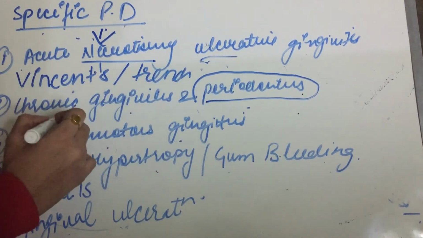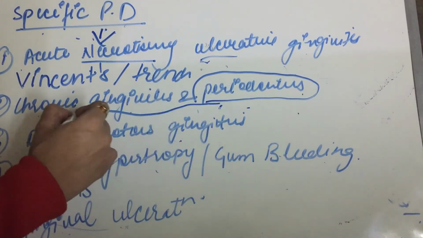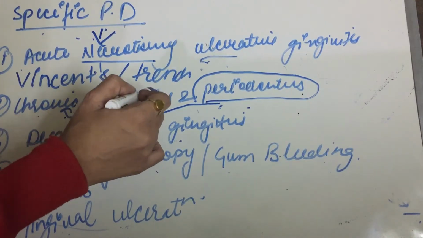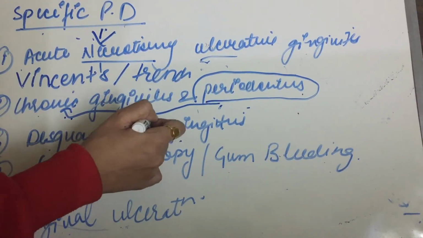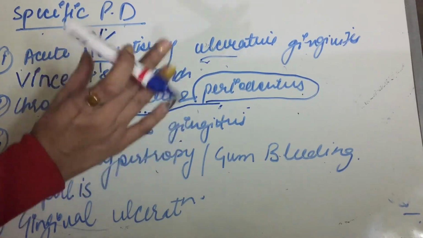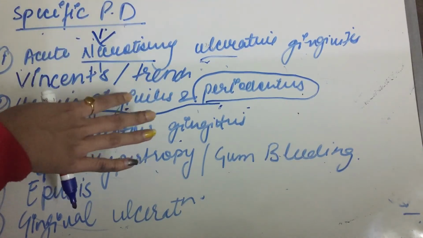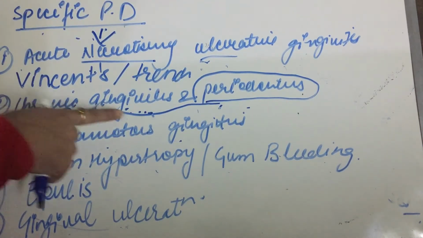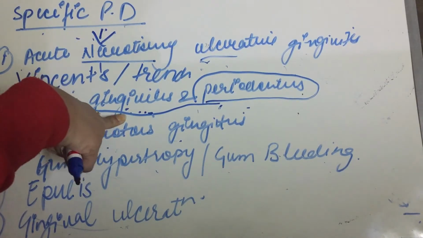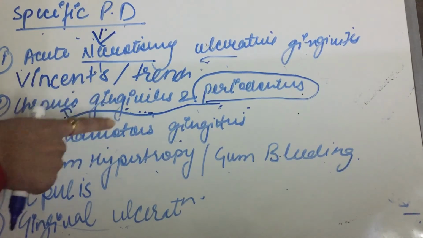So in this, there will be loosening of teeth with reduction in gingiva, with receding gingival margins, we can say. Calculus may be seen as a hard, cream colored deposit on the teeth. In case of chronic gingivitis, there can be deposition of cream colored deposit on the tooth.